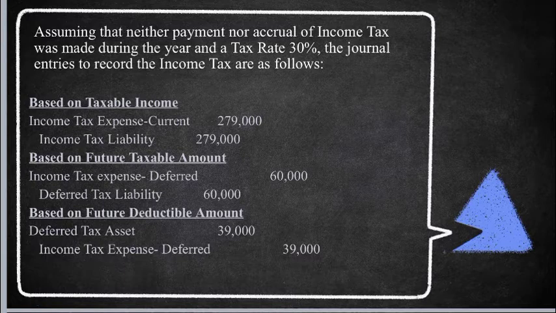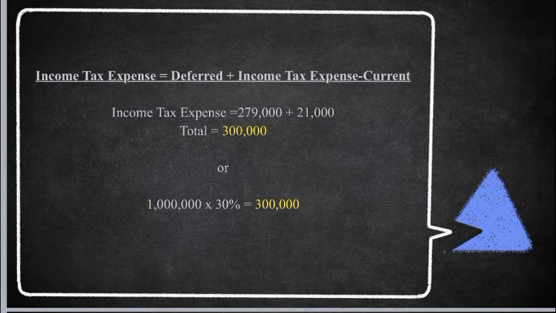Based on future taxable amount, income tax expense deferred 60,000, deferred tax liability 60,000. To compute the total of 60,000, the future taxable amount 200,000 is multiplied by the tax rate of 30%. To compute the total of 39,000, the future deductible amount 130,000 is multiplied by the tax rate of 30%. Income tax expense is equal to 279,000 plus 21,000, for a total of 300,000. 1 million times 30% is equal to 300,000.